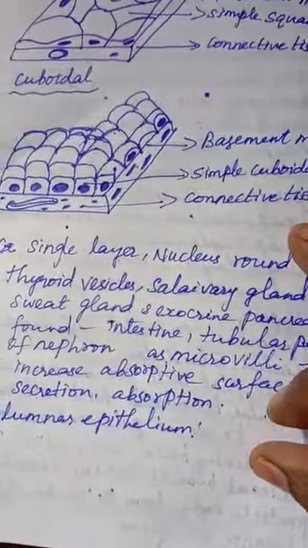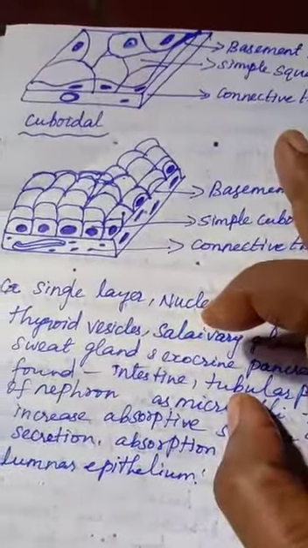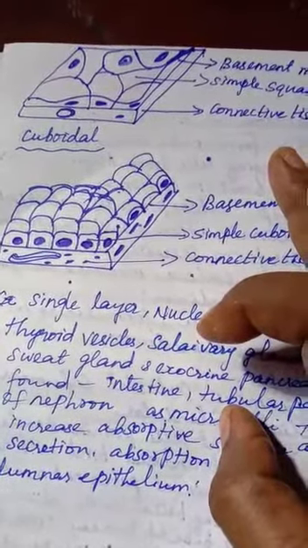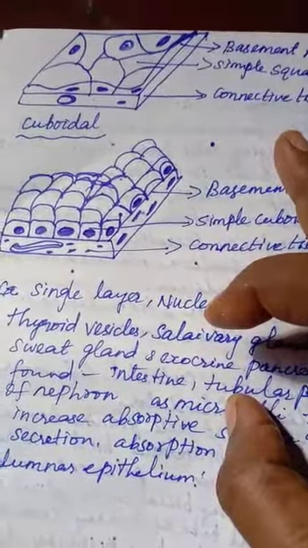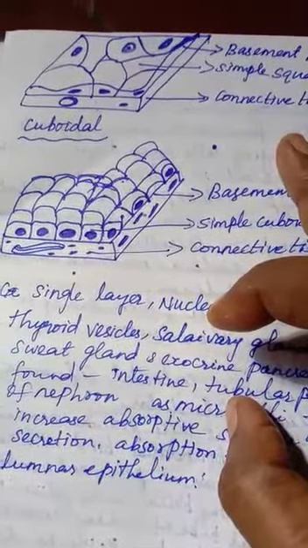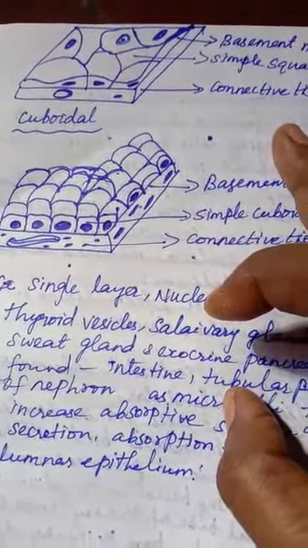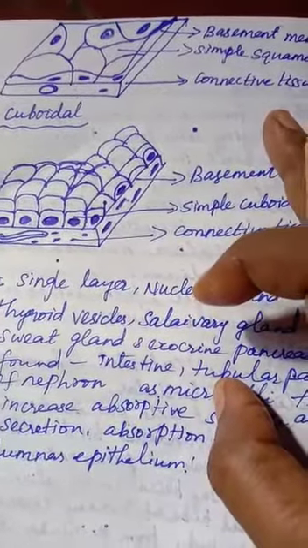Squamous epithelium protects the body from mechanical injury, drying and invasion of germs. Invasion of germs means the germs do not enter into the body. பாடியை என்ட்ரி பண்ண விடாமல் தடுக்கிறதுக்கு இந்த ஸ்குவாமஸ் எபித்தீலியம் யூஸ் ஆகுது.